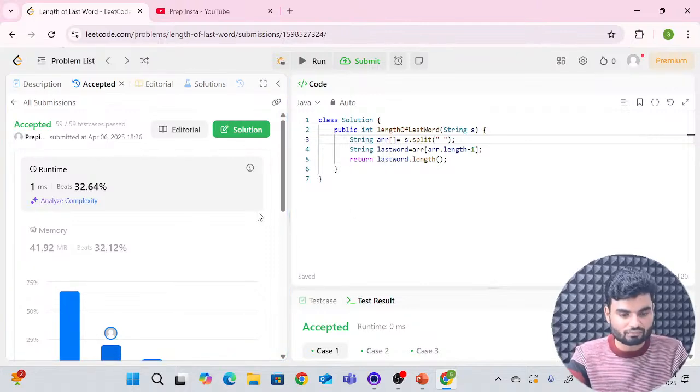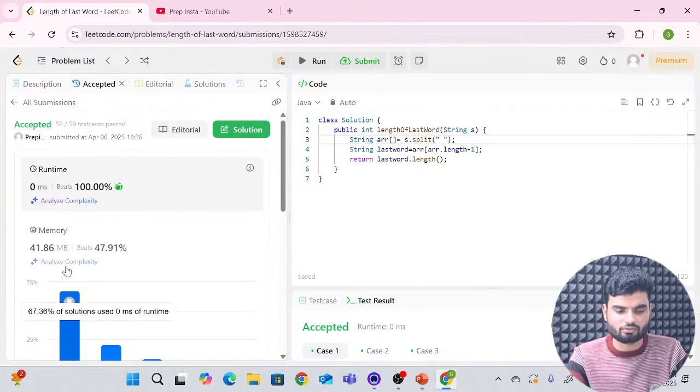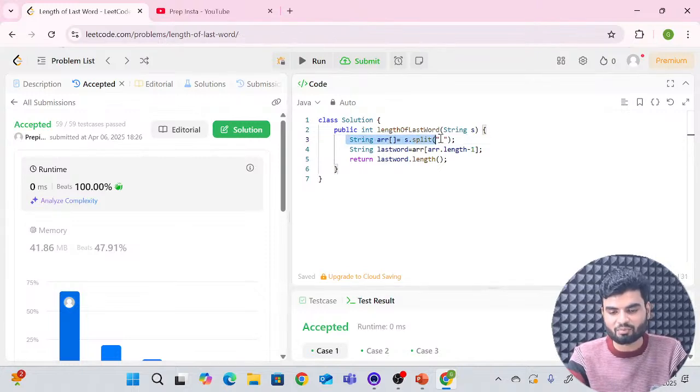Okay, it's beating, I guess it will beat 100%. I don't know why it's taking time, but probably it will beat 100% because my system is busy or something. Look at this. This beat 100%, and the time complexity of this is constant, but the space complexity you can say is linear because we are utilizing another extra data structure. Okay, that is the thing.